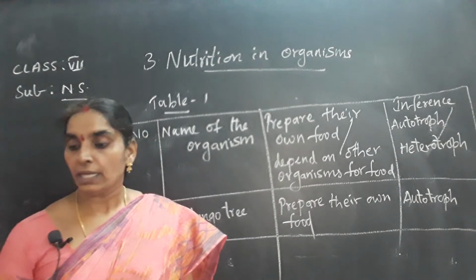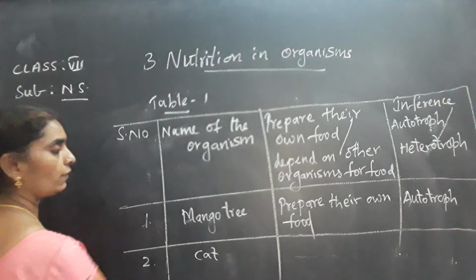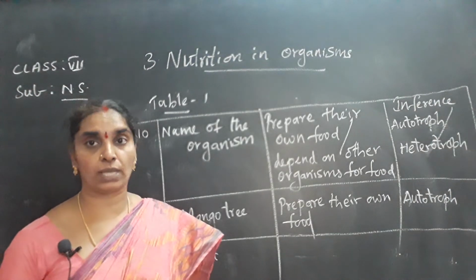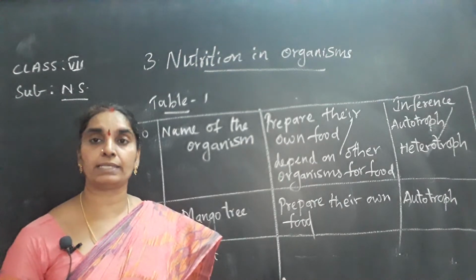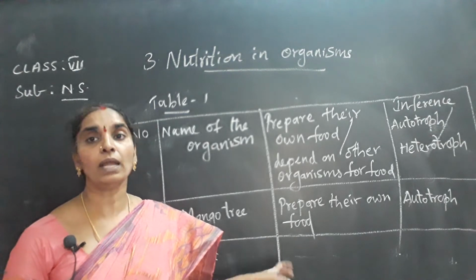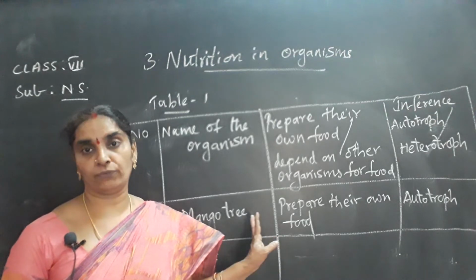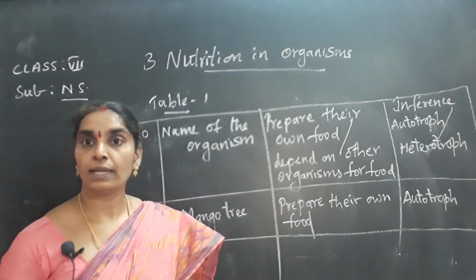Next one is cat. What is the food habit of cat? First you have to know it. Cat eats rats and also milk, grains, etc. So it depends on either plants or animals for its food. So it is an omnivore. It is a heterotroph. Is it clear?